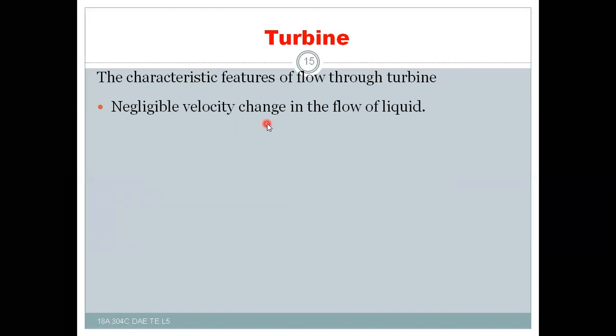There is no change in velocity when passing through the moving blades, whereas in the case of fixed blades there is a slight change in the velocity, which may be negligible. So there is negligible velocity change, and also negligible potential energy change.